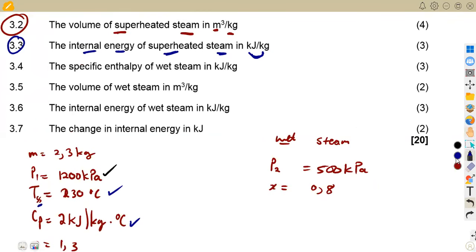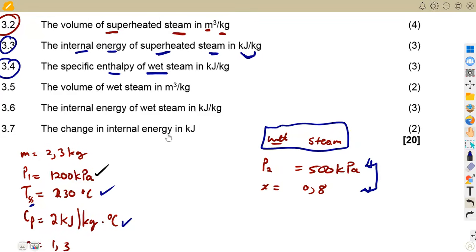Kilojoule per kg. Then after that, they want us to calculate the specific enthalpy of the wet steam. We are back to the wet steam, where we are supposed to start from wet steam to dry steam. So now at wet steam, we are talking about the pressure of 500. So these are the conditions that we are now working with for the wet steam.